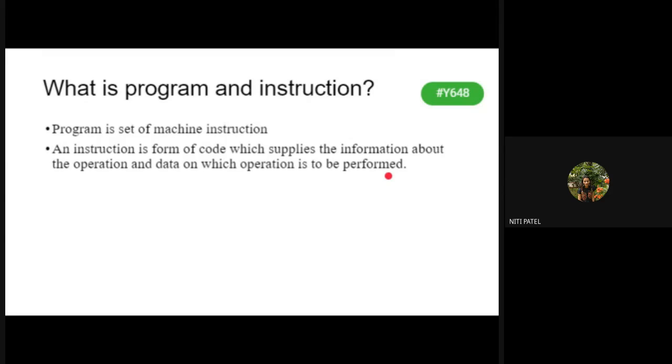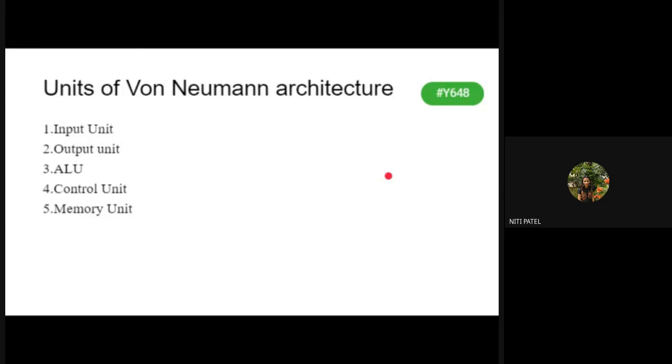So what will that system do? It will first execute a equal to 2, then it will execute b equal to 3, then it will do c is equal to 2 plus 3, generate the result 5, and store that 5 into c. So that is the difference between an instruction and a program. So how do you define the program? It is nothing but a set of machine instructions, or a set of instructions.